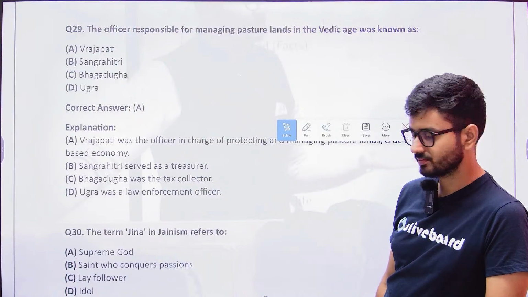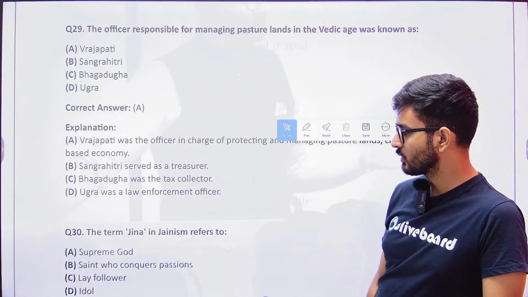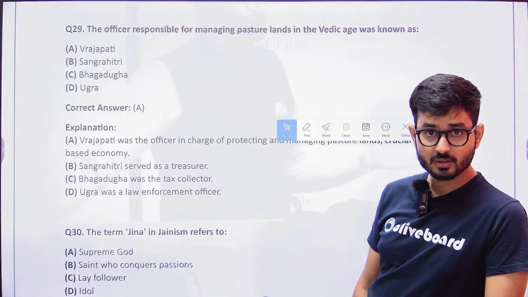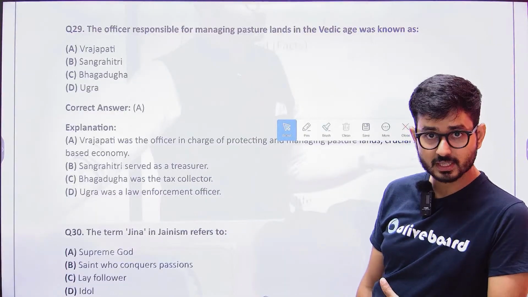What do you guys think? Who is Jinnah? Is it Supreme Lord? It is in Jainism. Lord Vardhaman Mahavira and all the 24 Tirthankars were known as Jinnah.